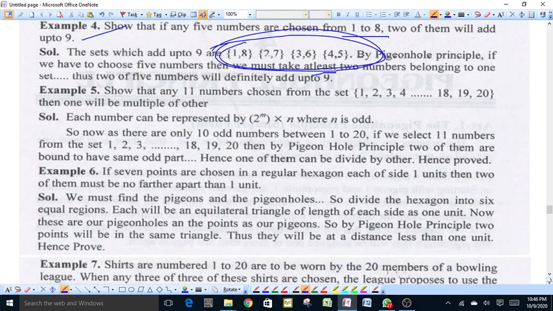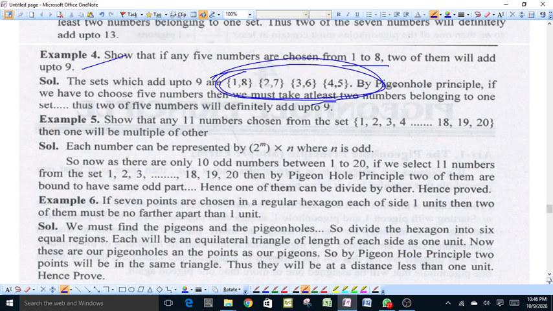Now in the fifth example, we have to show that if any 11 numbers are chosen from the set 1 to 20, then one will be a multiple of the other. Now we can represent this set of numbers by 2 raised to the power m times n, where n is an odd number. For example, 1 can be represented as 2 raised to the power 0 times 1, and 2 can be represented as 2 raised to the power 1 times 1, which is equal to 2, and so on.